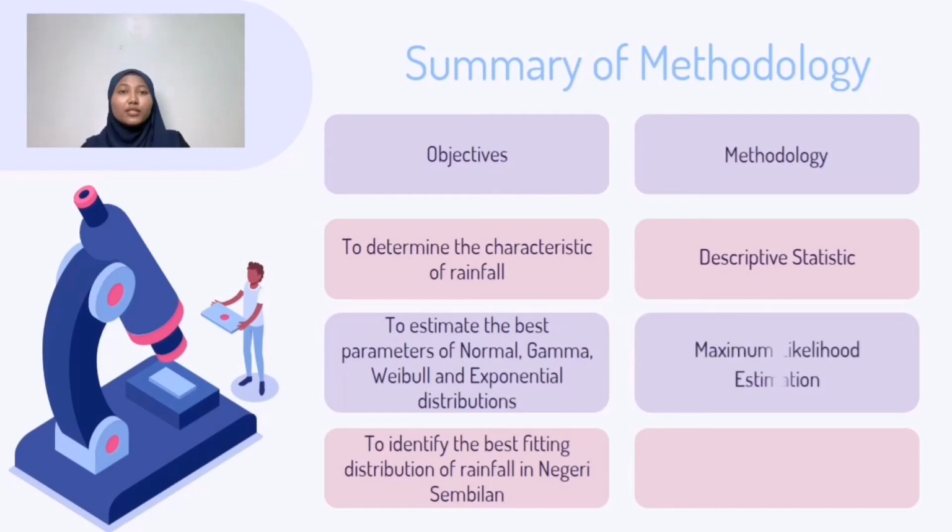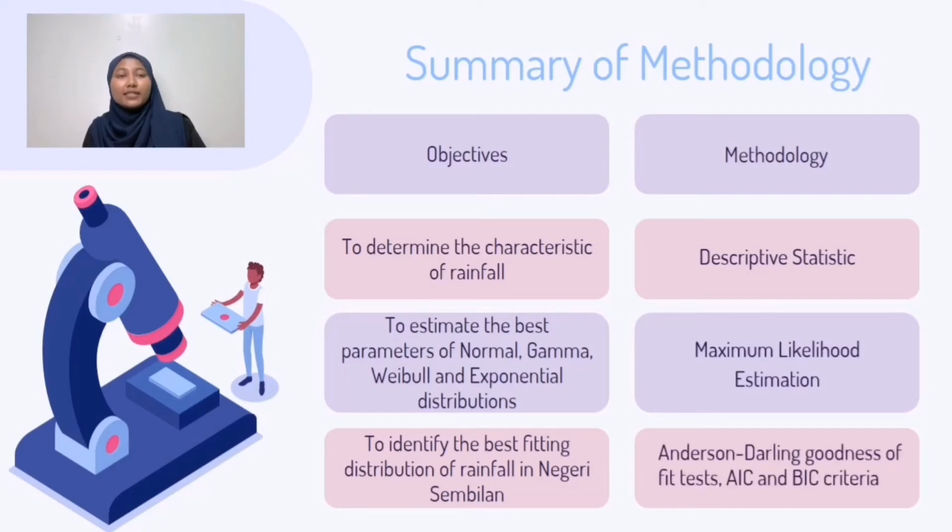Next, we will use maximum likelihood estimation to estimate the best parameters of the 4 distributions. And for the last objective, which is to identify the best fitting distribution of rainfall in Negeri Sembilan, we will use the Anderson-Darling goodness of fit test, AIC and BIC.